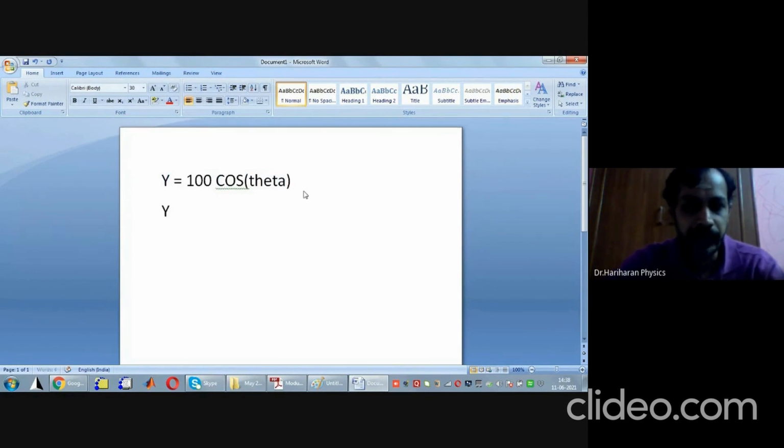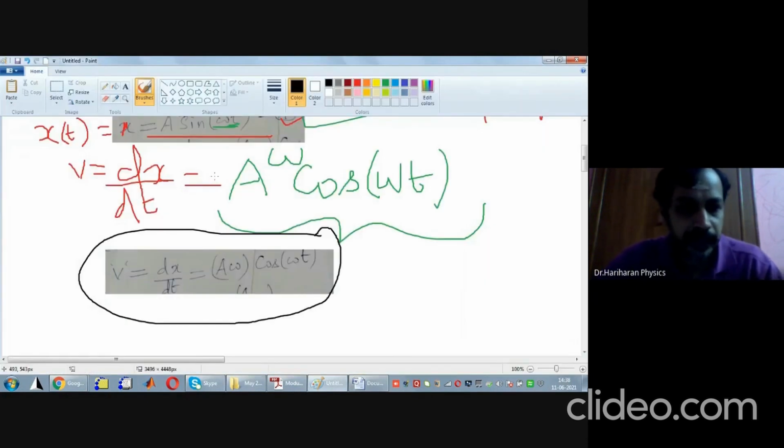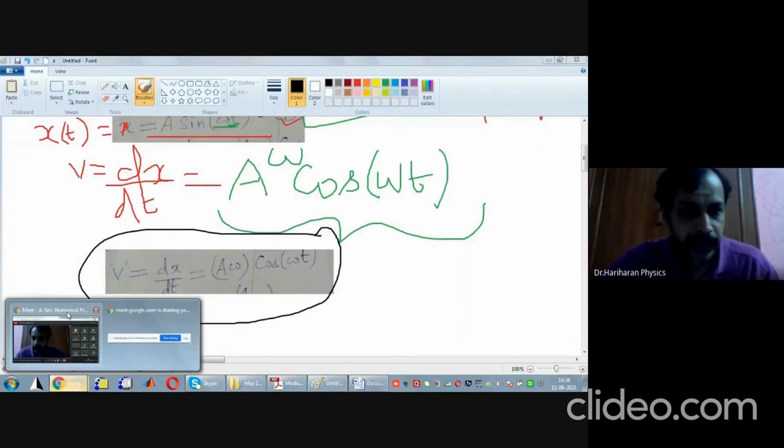suppose I write it as y max. Y max will be equal to what? The maximum value of y is going to be 100, which is 100 into 1. Got my point? So whenever you have a trigonometric function, the maximum value is going to be the coefficient of the cos theta term. Is this point clear to you all?